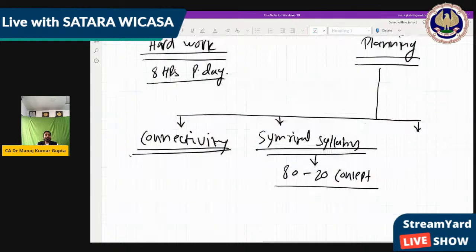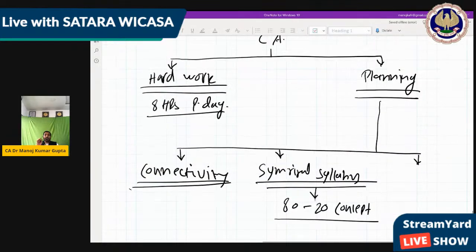Where 80% is common and only 20% is different in each question. So when you do the next question, you feel like 80% is repeated. So what happens? You do the same question many times. And once you do the same question around 10 or 20 times, then definitely when the exam comes, you can immediately do it.